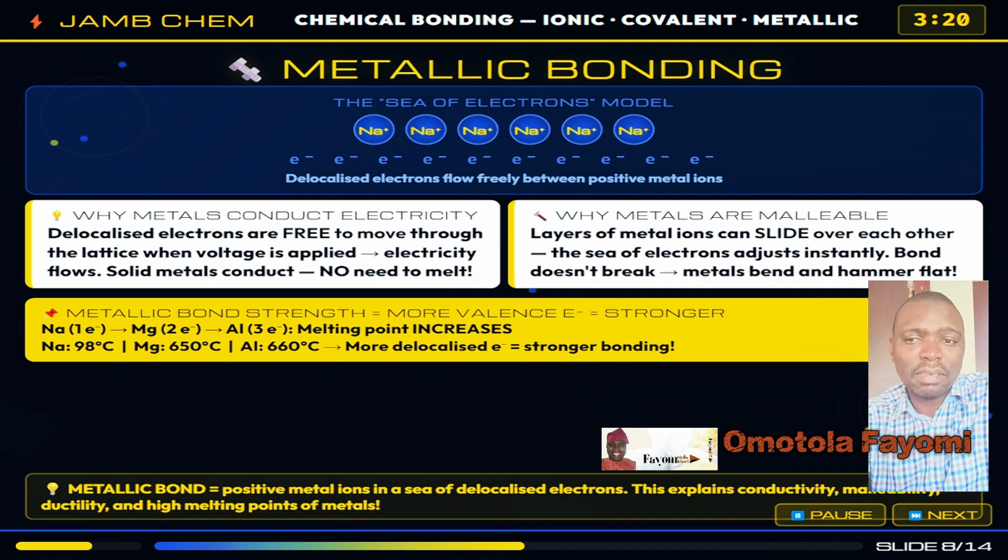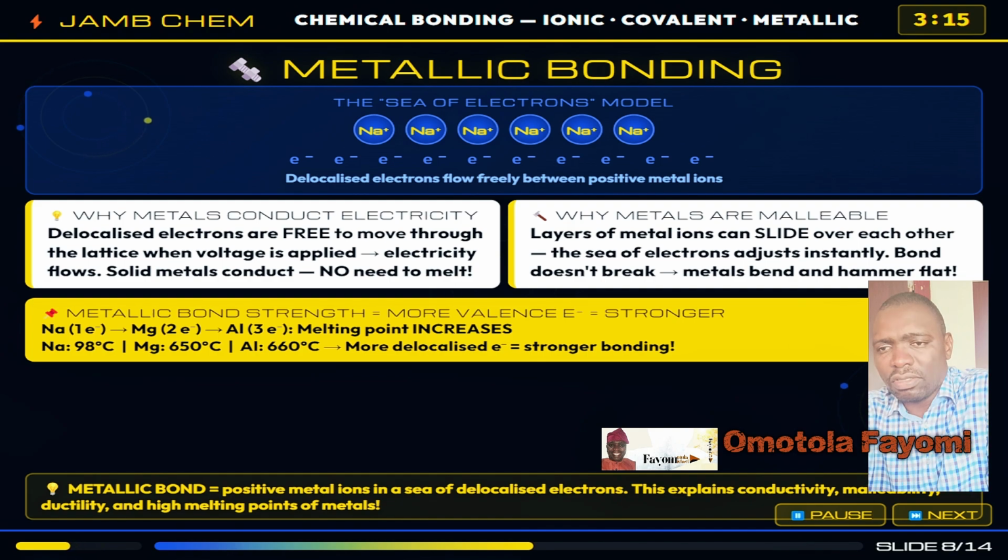Why are metals malleable? Why can you hammer gold into thin sheets? Because when you hit a metal, the layers of positive ions slide over each other and the sea of electrons simply flows to fill the new position. The metallic bond doesn't break, it just reorganizes. Try that with an ionic compound and you will crack it, because same-charge ions end up next to each other and repel. As for bond strength, more valence electrons means more electrons in the sea, which means stronger bonding.